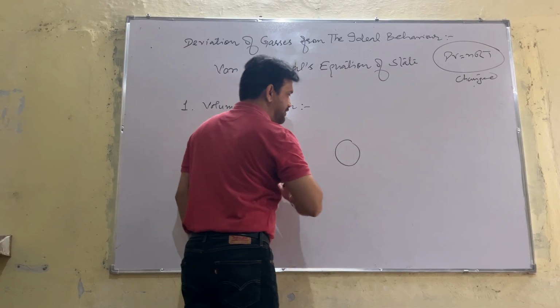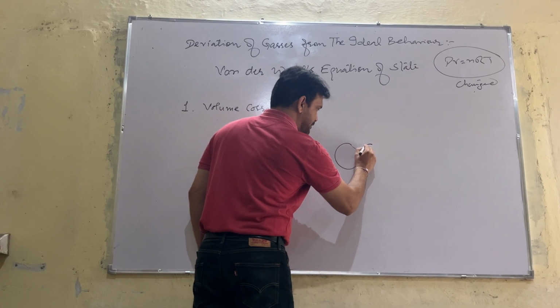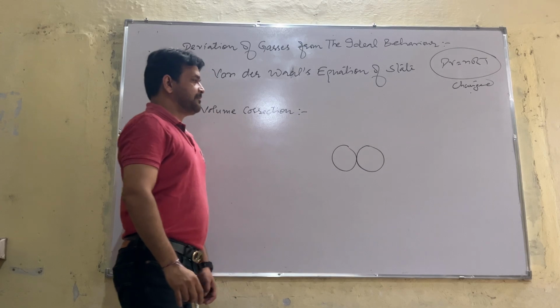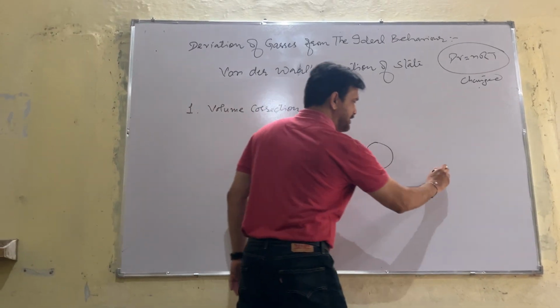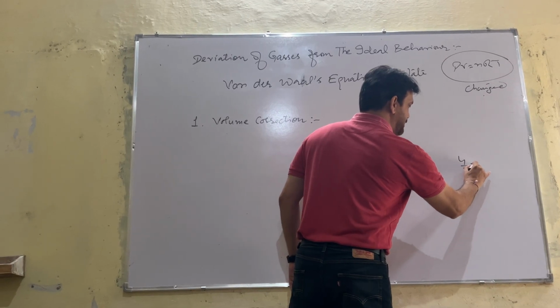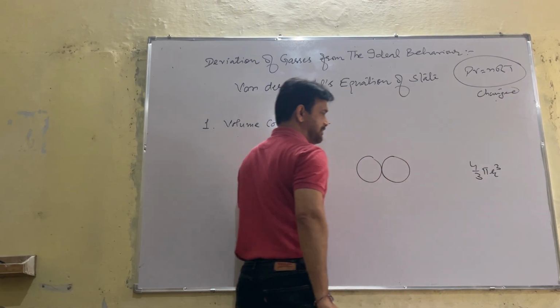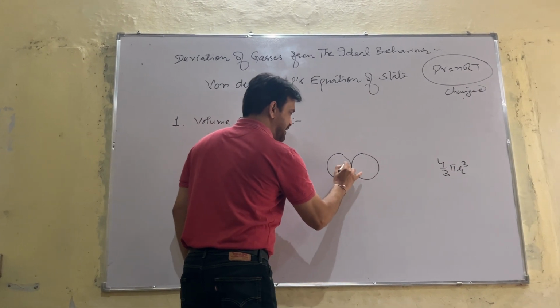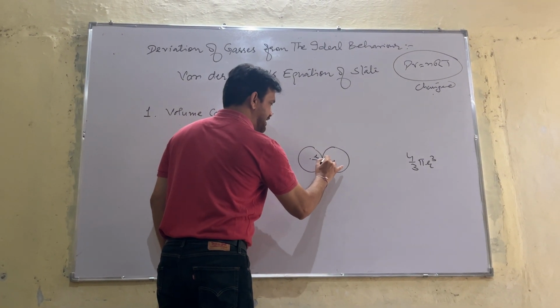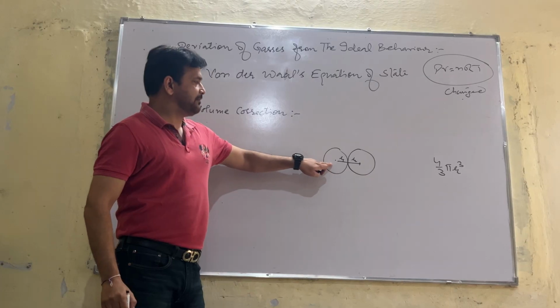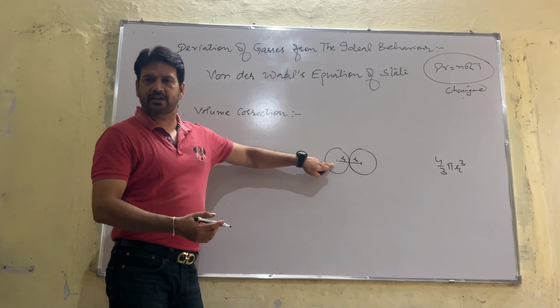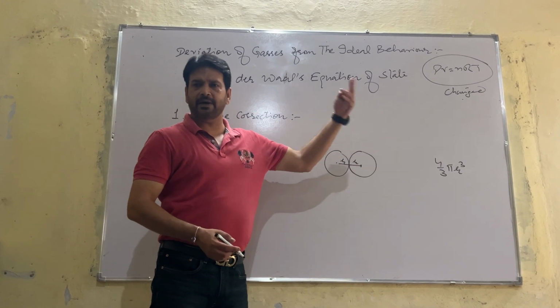Suppose this is one gas molecule and this is another gas molecule. This is the radius of the first and this is the radius of the second molecule. What will be the volume of this sphere or molecule? 4 by 3 pi r cube.